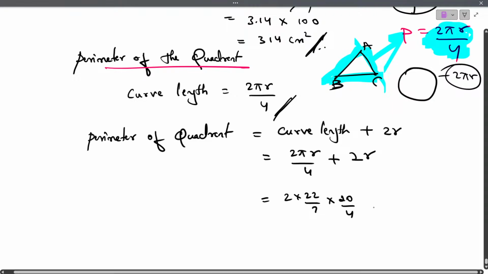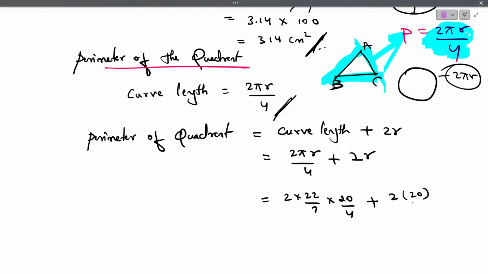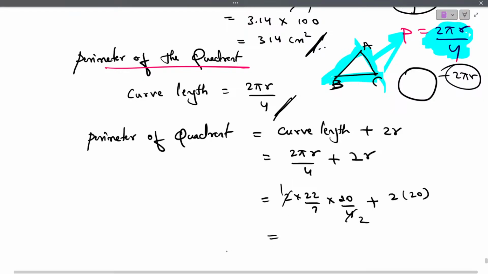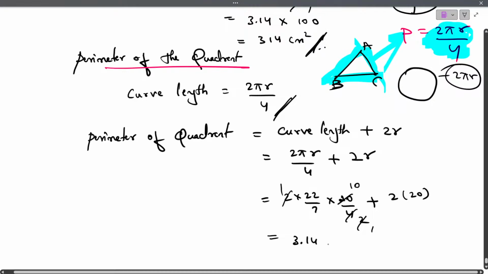Radius is 20 by 4 plus 2 into radius, that is 20. Now 2 ones are 2, twos are, it gets cancelled. 2 ones are 2, tens are. Now 22 by 7 we can take as 3.14 into 10 plus 2 into 20 is 40.